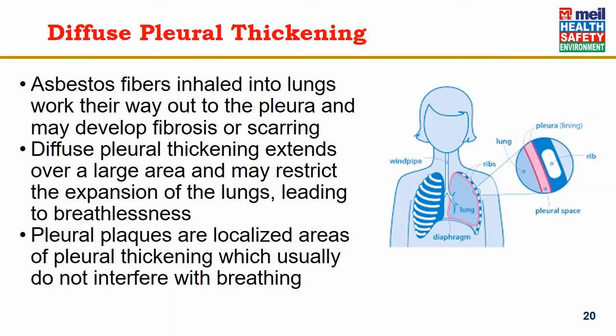Asbestos fibers inhaled into lungs work their way out to the pleura and may develop fibrosis or scarring. Diffuse pleural thickening extends over a large area and may restrict the expansion of the lungs, leading to breathlessness. Pleural plaques are localized areas of pleural thickening which usually do not interfere with breathing.